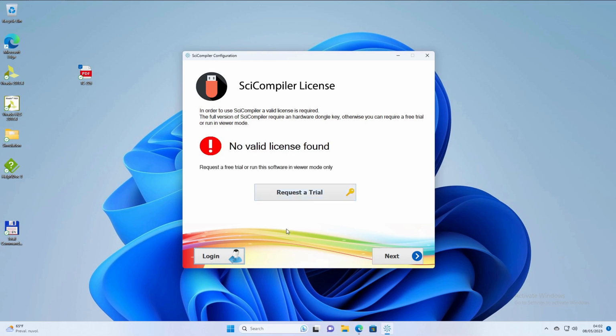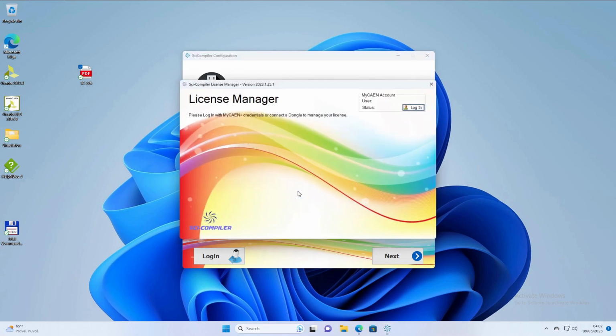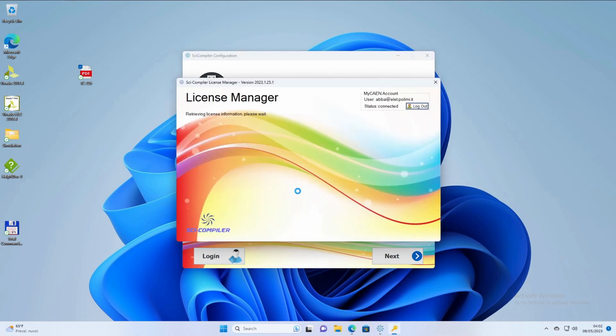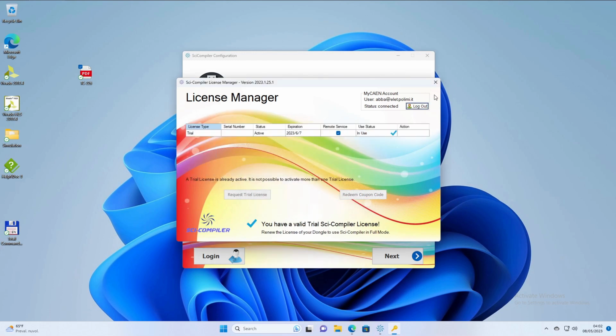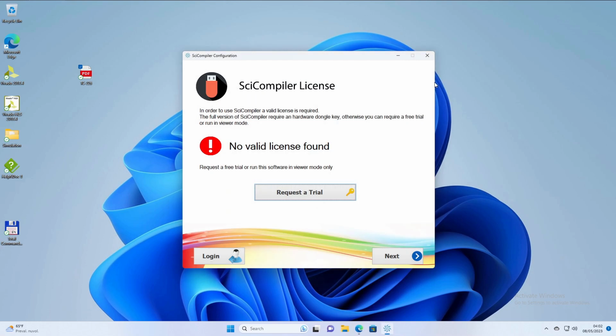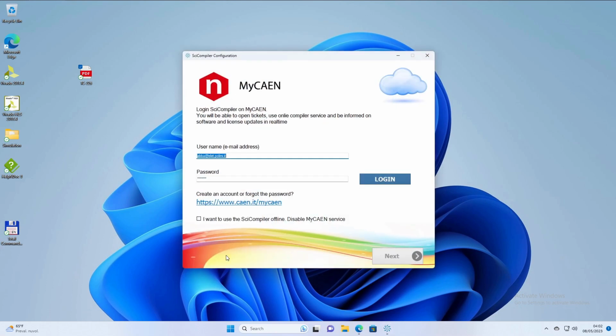If you want to evaluate SciCompiler, you can click on Request Trial. The license manager will open and you can click on Request Trial. If your MyCAN account is eligible for a trial, the trial will be immediately approved and it will appear in the License Manager licenses list. Go back to Login and restart license validation process.